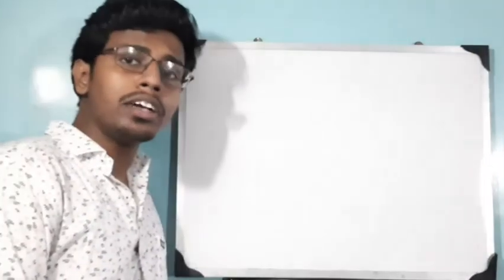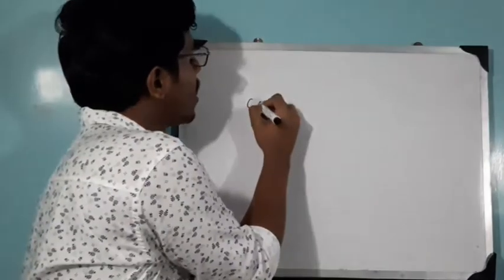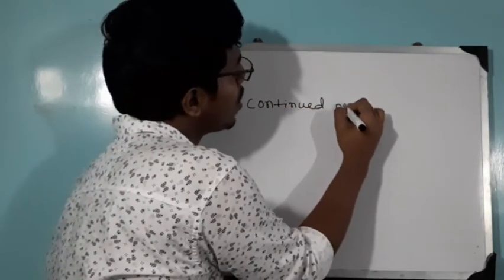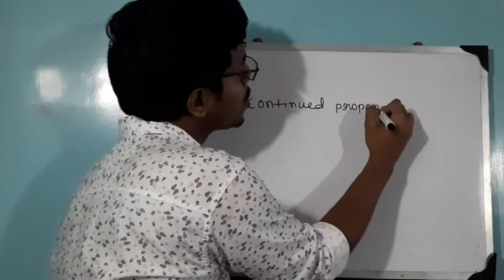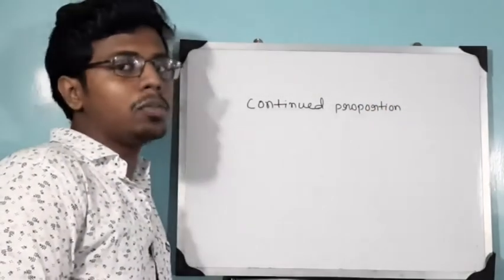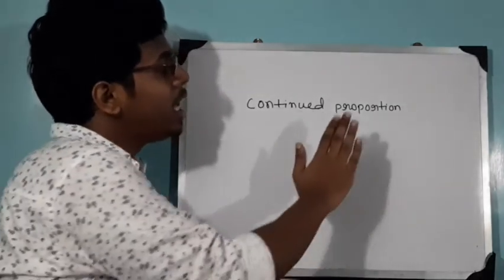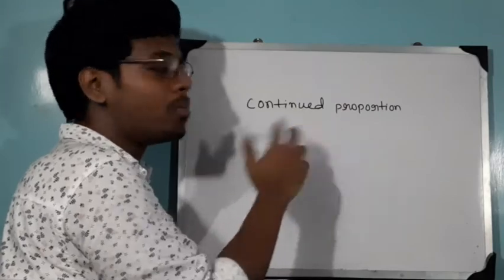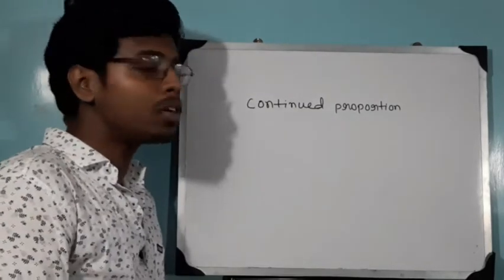Okay. The second term is continued proportion. From the very name of this term we can understand that it is also a proportion but in continuous form. So how can we form a continuous proportion?